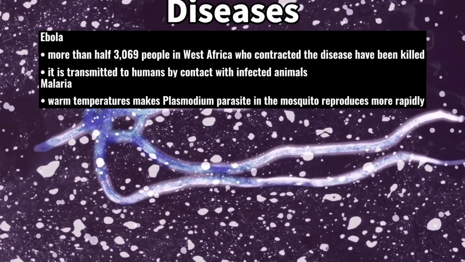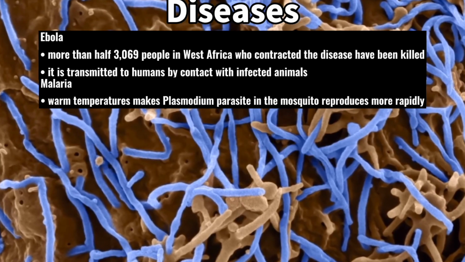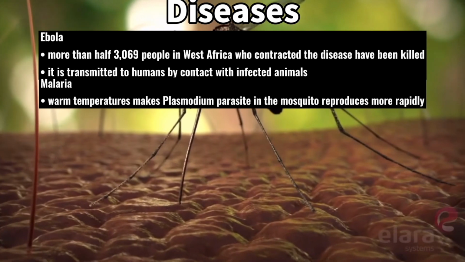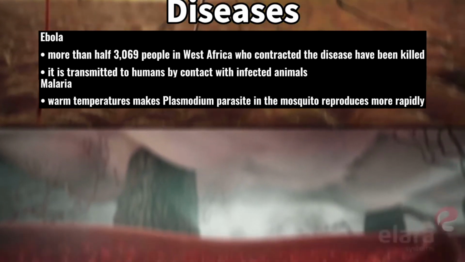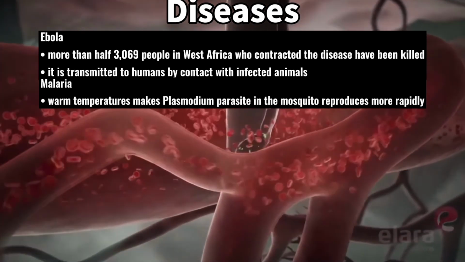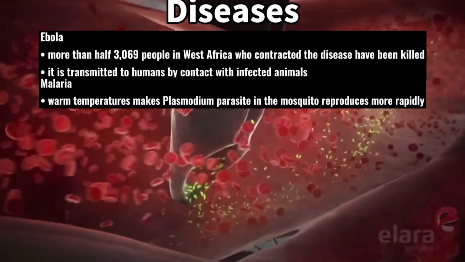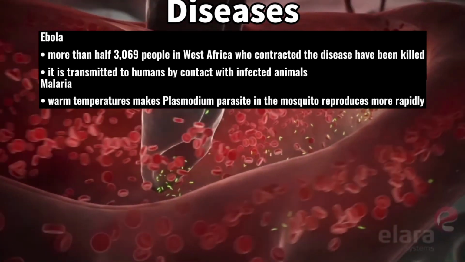Climate change has a wide variety of effects on human health and disease. So far, more than 3,069 people in West Africa have been killed by the intensified Ebola outbreak. Ebola can live in animals for years without making them ill. It is transmitted to humans by contact with infected animals.